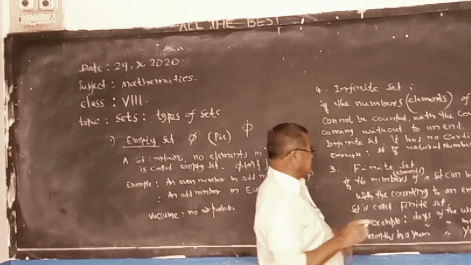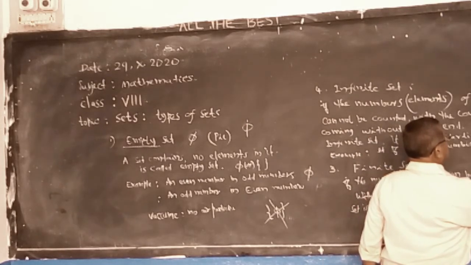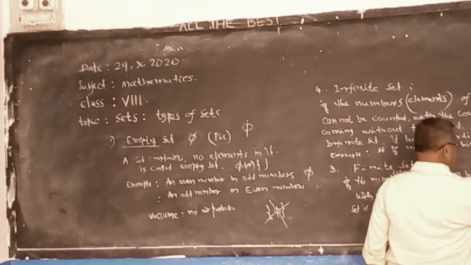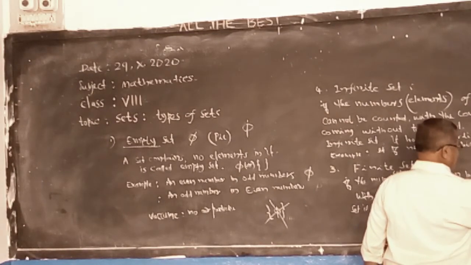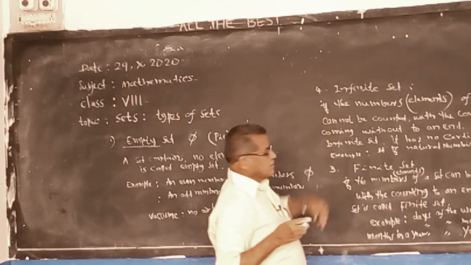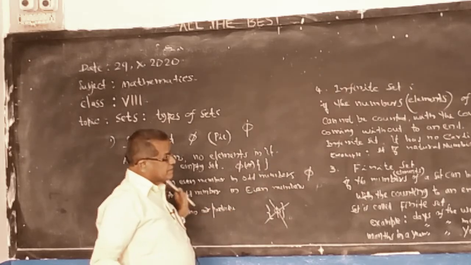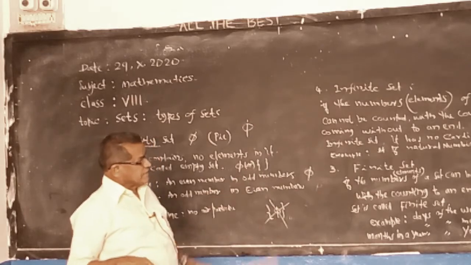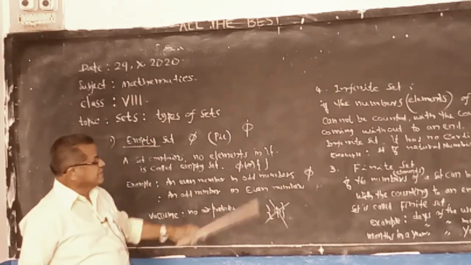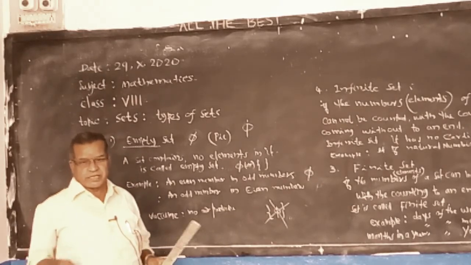So you can write example: 1, 2, 3, and three dots is enough. Even numbers 2, 4, 6, 8, dots. Like this. Now, today I explained about the empty set, singleton set, finite set, and infinite set. The others tomorrow. Thank you.